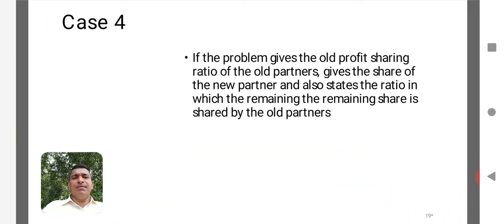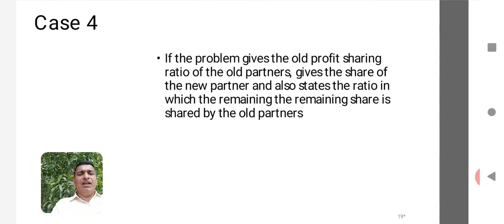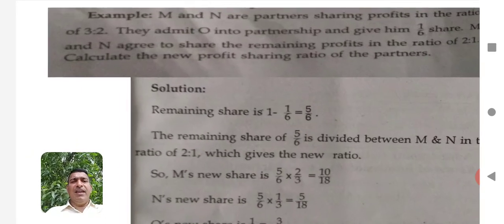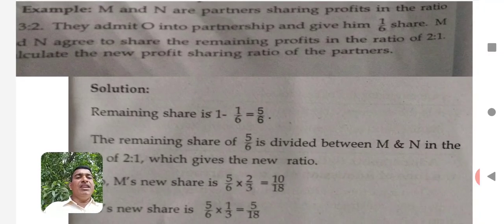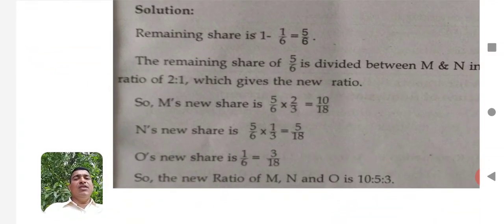Now there is case number 4. In case number 4, the problem gives the old profit sharing ratio of old partners, gives the share of the new partner, and also states the ratio. In this case, the ratio in which the remaining share is being shared by the old partners is given. Now we can understand it with the help of an example. Here M and N are the partners sharing profits and losses in the ratio of 3:2. They admit O into partnership and give him 1/6 share, and M and N agree to share the remaining profits in the ratio of 2:1. Now we have to calculate the new profit sharing ratio.